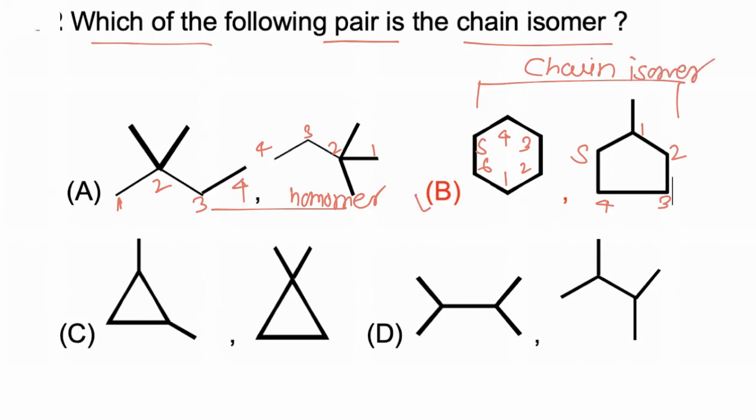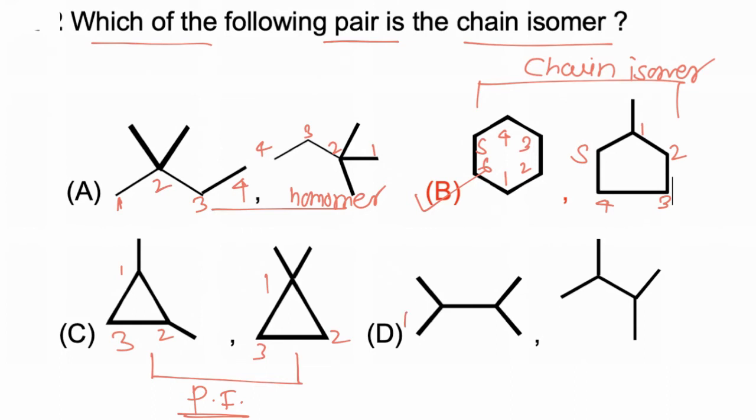So option B is correct. While if we consider another example, 1, 2, 3, 1, 2, 3. So 1,2-dimethyl propane, 1,1-dimethyl propane. So these two molecules are position isomers because they have a difference in position of substituent.